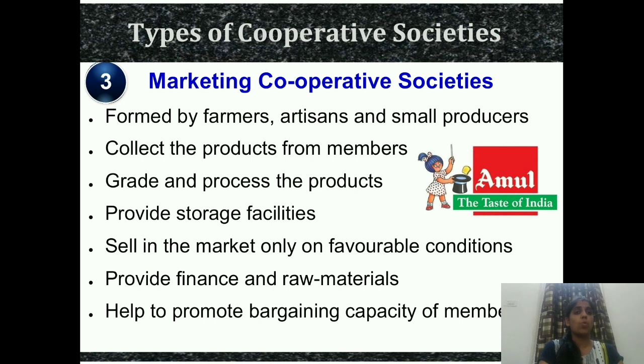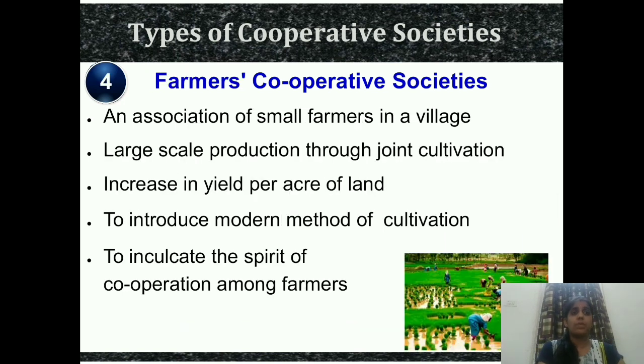And last, they help to promote the bargaining capacity of the members. Means if the members have bargaining capacity, they promote it, they give them a little discount. And they set the price according to the members and give them. So this is the third type of cooperative society. Understood? Moving to the fourth one, we have farmers cooperative society.